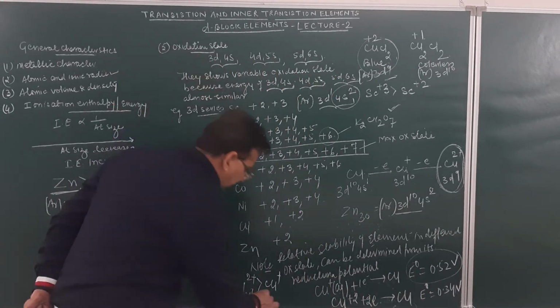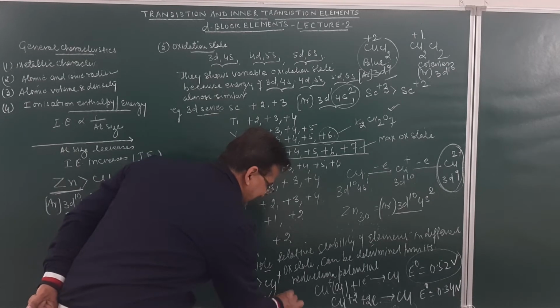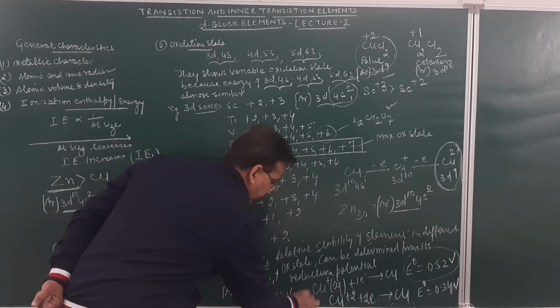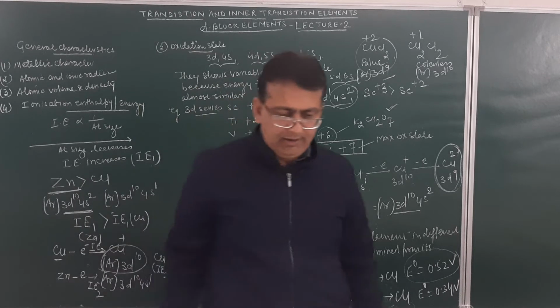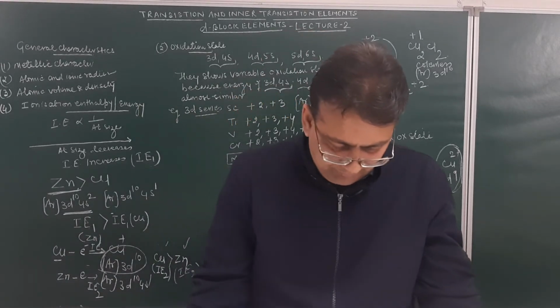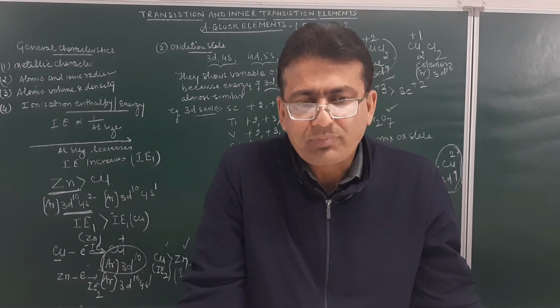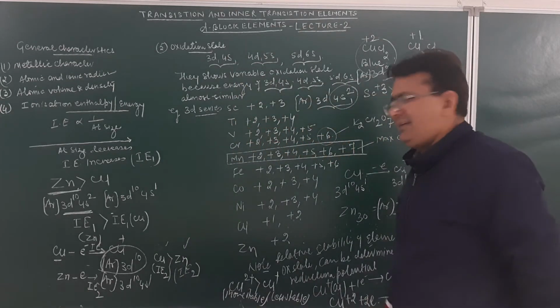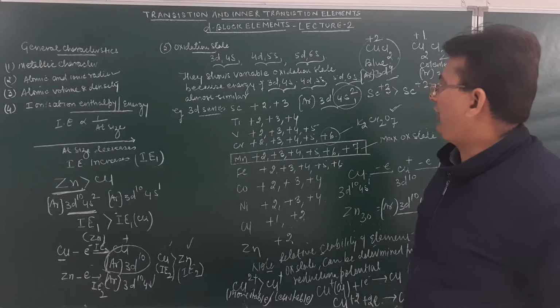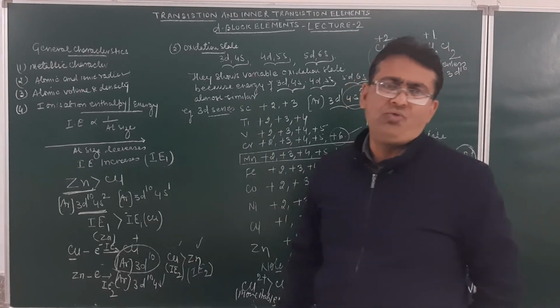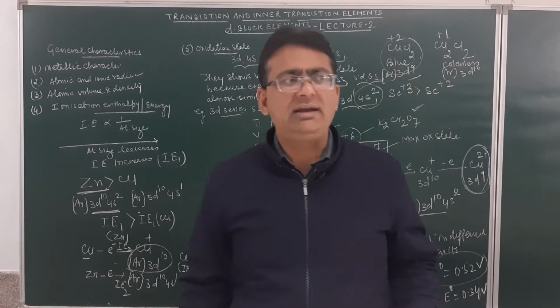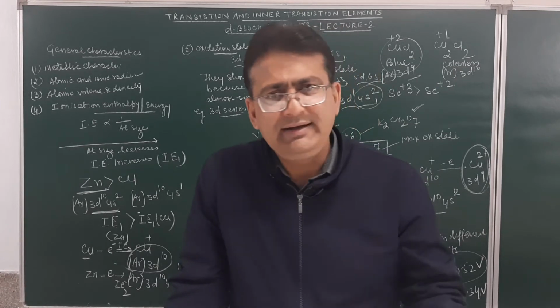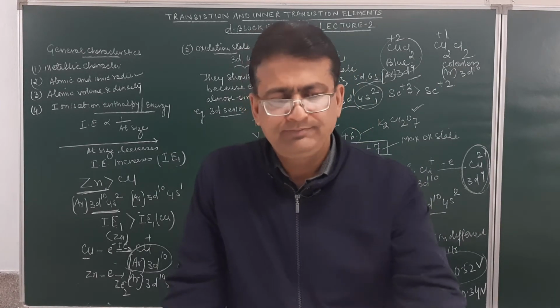So this is more stable and this is less stable in nature. Am I clear? Yes. The oxidation state of the transition metal must be very clear: up to the middle it increases and then it goes on decreasing. Is it clear?